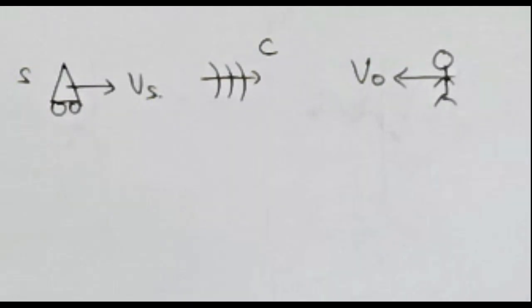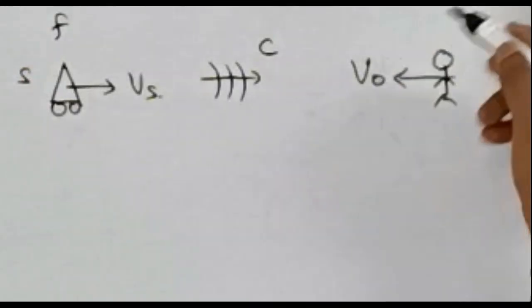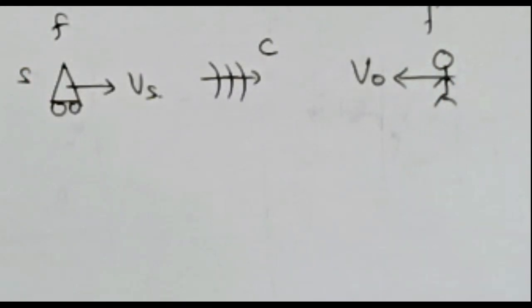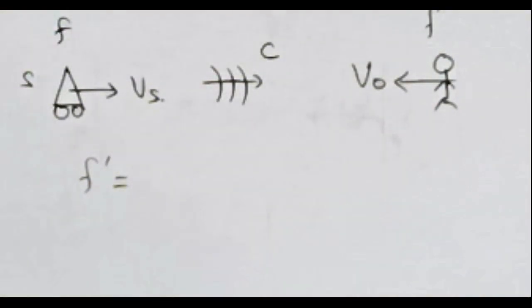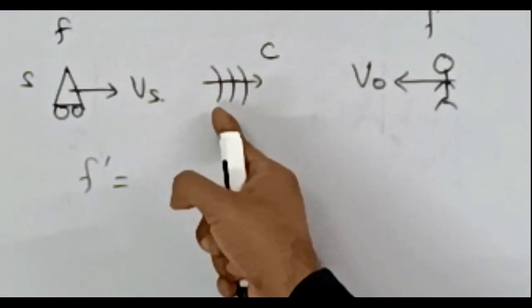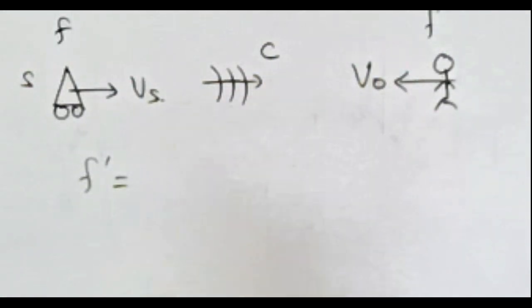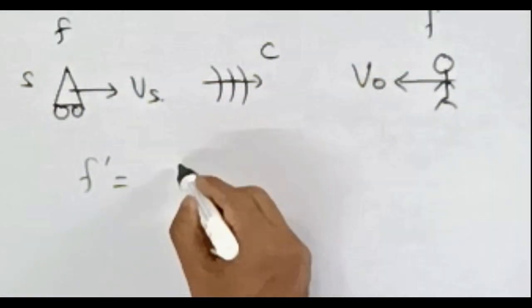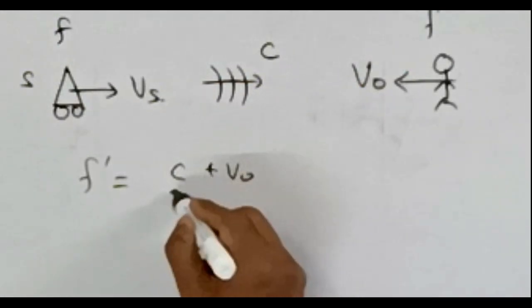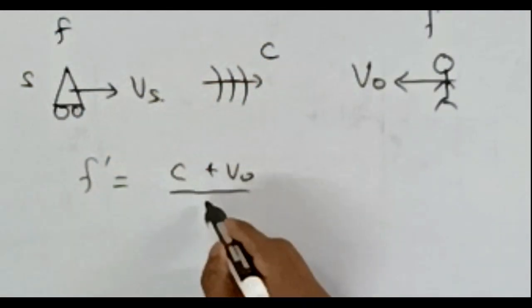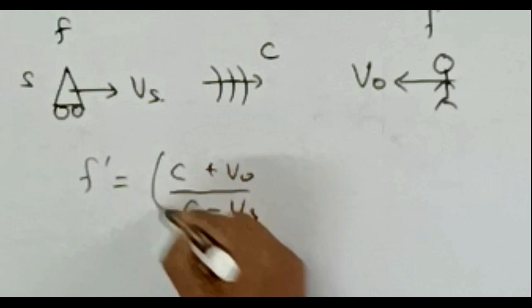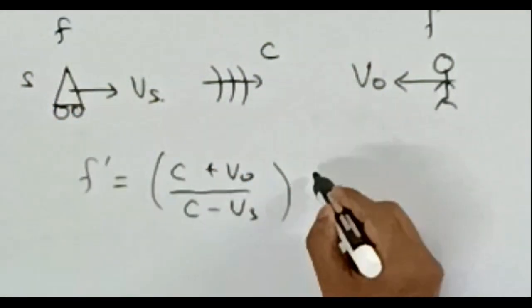If the sound emitted from source has a frequency f, then the sound received by the observer, or the sound heard by the observer, has suppose frequency f dash. Then the value of f dash according to Doppler effect is given by relative velocity between sound and observer, that is in this case the situation that I am showing here, is c plus vo, divided by relative velocity between sound and source, in this case that is c minus vs, into the frequency of the sound emitted by source.